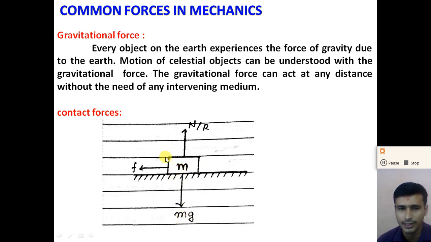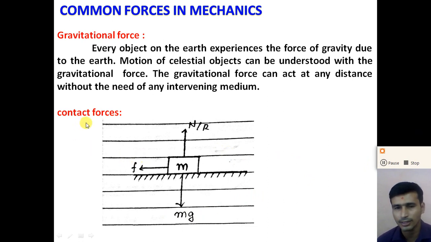So if we consider an object of mass m, the weight force of the object is m into g, where g is the acceleration due to gravity. We take the acceleration due to gravity equal to 9.8 meter per second square. So the weight of the object, W, is equal to m into g, and it is always in the downward direction. Now the second force is the contact force.